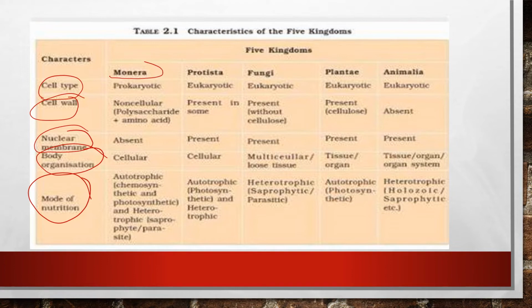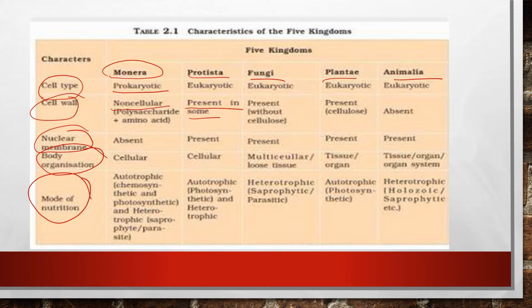When we take cell type, in Monera the cell type is prokaryotic, whereas in Protista, Fungi, Plantae and Animalia they are all eukaryotic cells. Now next comes the cell wall. The cell wall is non-cellulosic in Monera, whereas in Protista it is present in some.